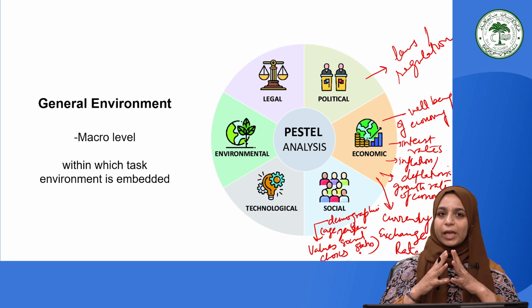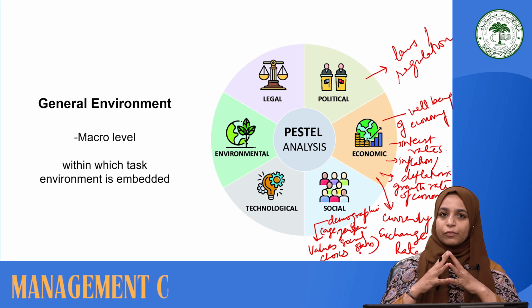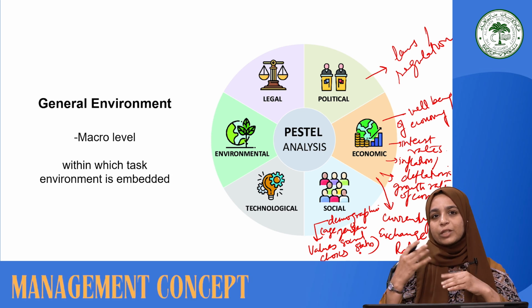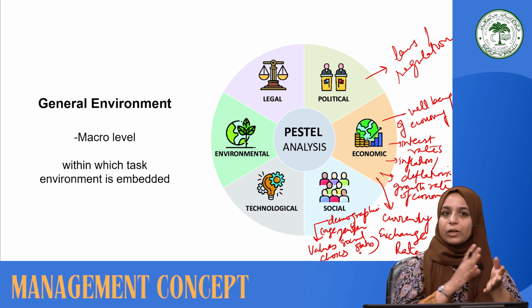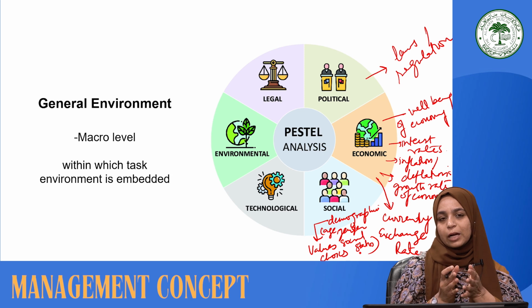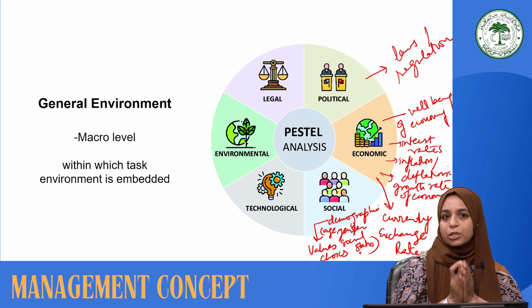Moreover, there is the pattern and shift in the age composition of customers at large. Younger customers' demands are different compared to people of different age groups. So market segmentation is possible because of a better understanding of this element of the general environment.